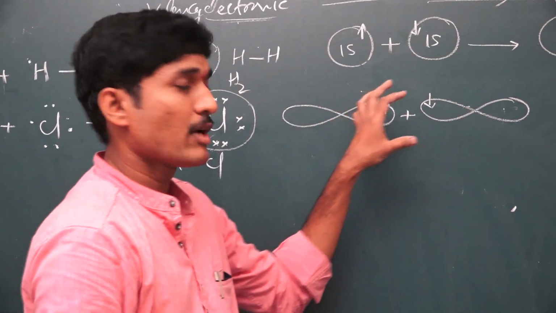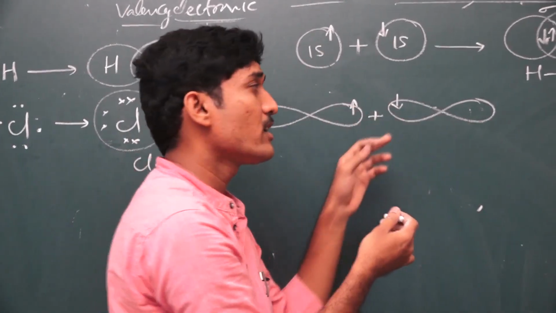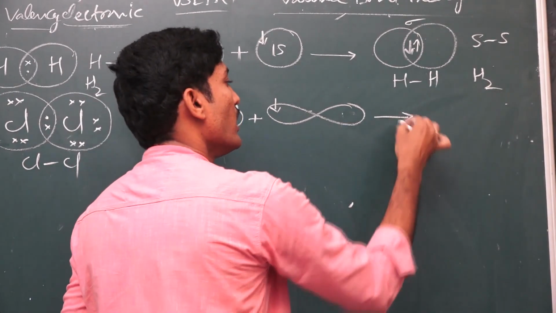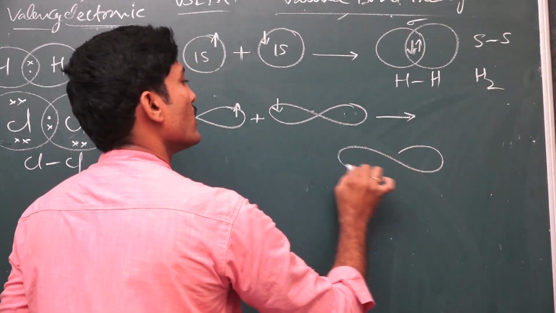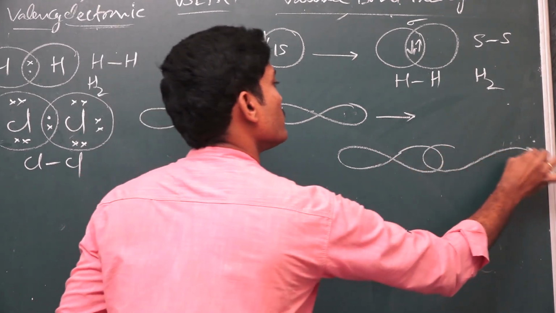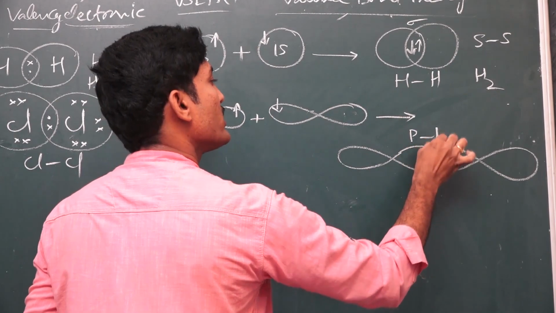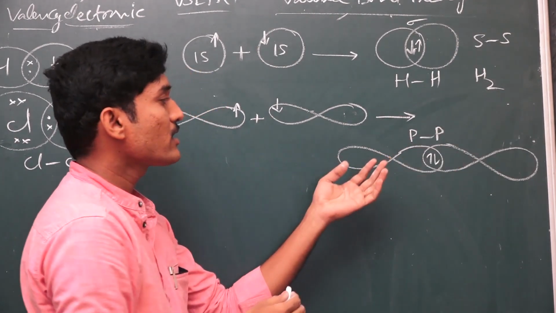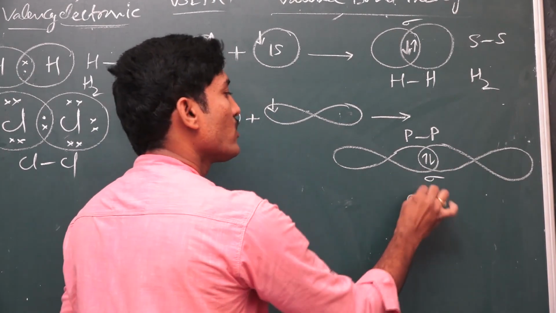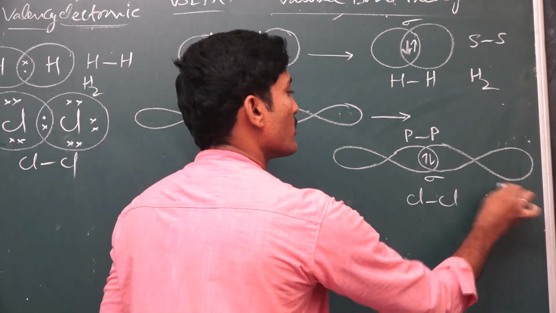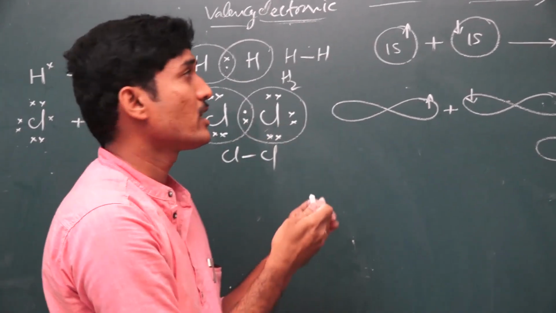When these two chlorine atoms approach each other, their valence shell 3pz orbitals overlap each other, giving rise to p-p overlapping like this. They share the electron pair, and this overlapping is known as p-p overlapping, which also gives rise to sigma bond formation between chlorine and chlorine in the Cl2 molecule. In this way, I differentiate the two theories.